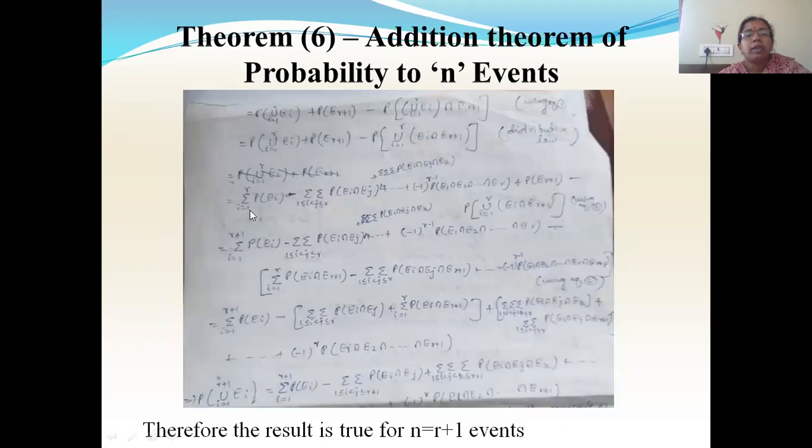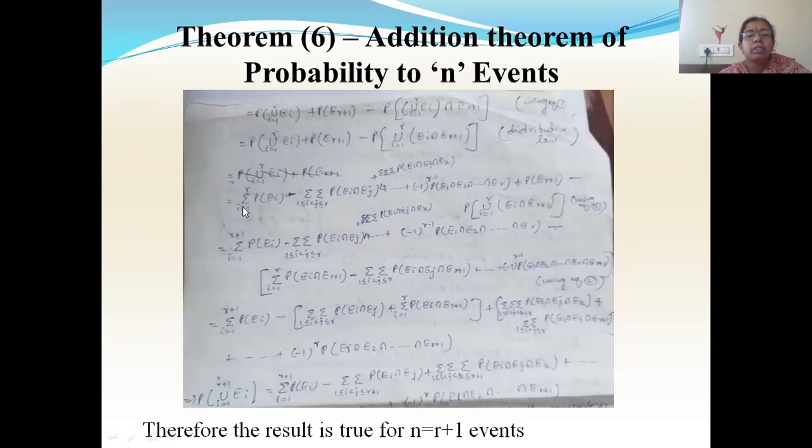Summation P of Ei, i from 1 to r, minus double summation P of Ei intersection Ej, plus triple summation P of Ei intersection Ej intersection Ek, and so on, up to minus 1 to the power of r minus 1 P of E1 intersection E2 intersection Er. Okay, so this first term is represented by this whole expression till here. Then plus P of E(r+1) minus the probability P of union Ei intersection E(r+1). So this expression we got using equation 2. That is what is written here.